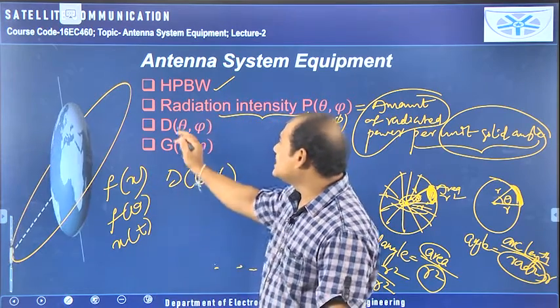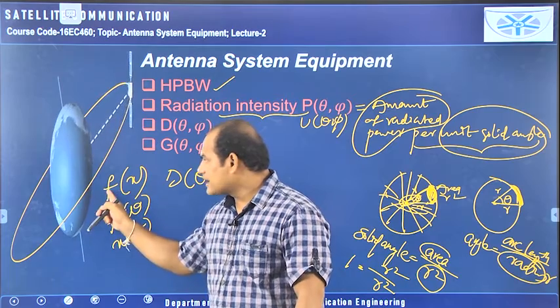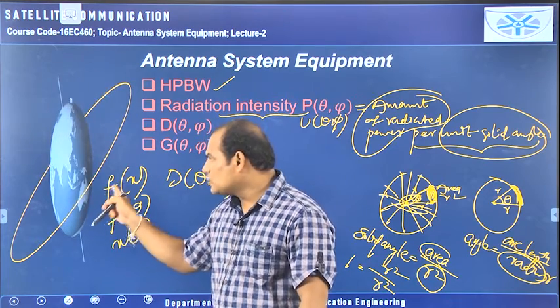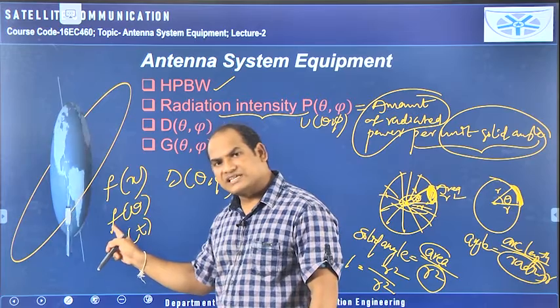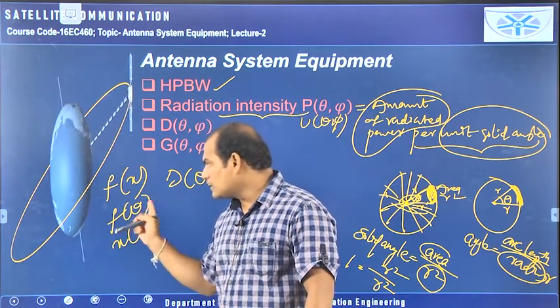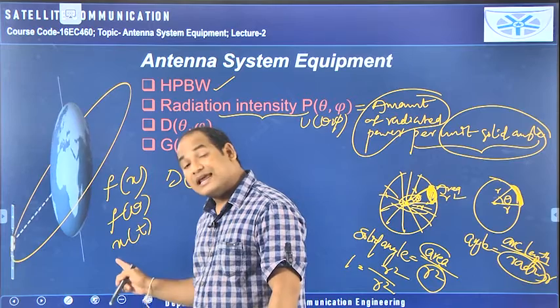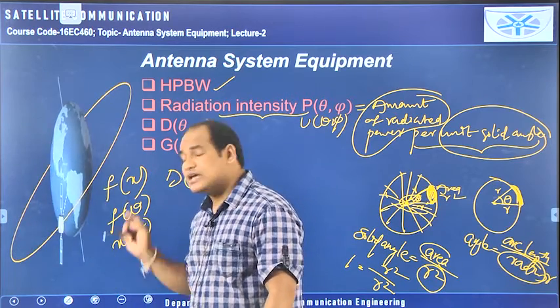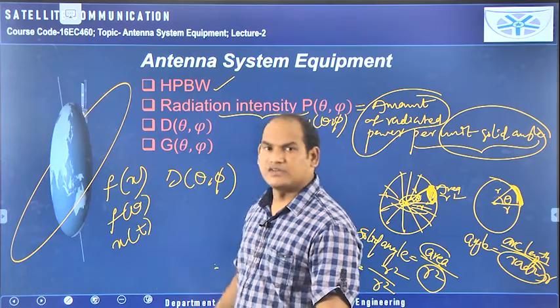Similarly, you see here only one variable is given within the bracket. That means this is a one dimensional signal. It depends on only one independent variable, x. Here also it is a one dimensional signal, depending on only one independent variable, theta. And this is also a one dimensional signal. Why are these three one dimensional signals? Because these three depend on only one independent variable.